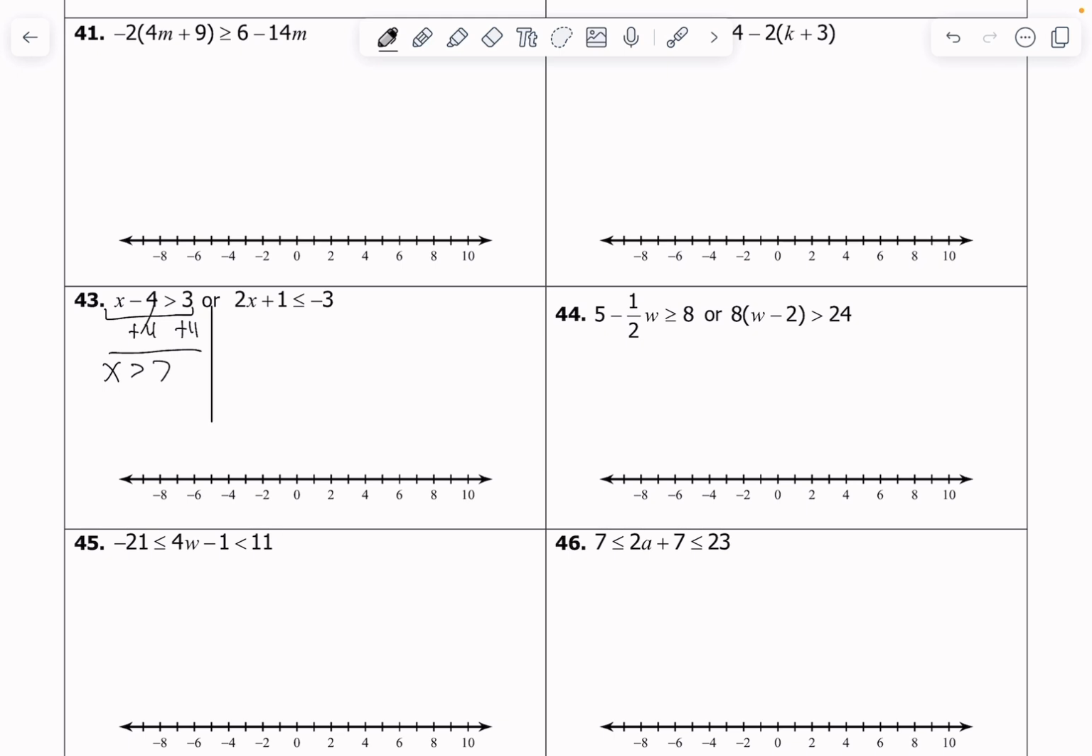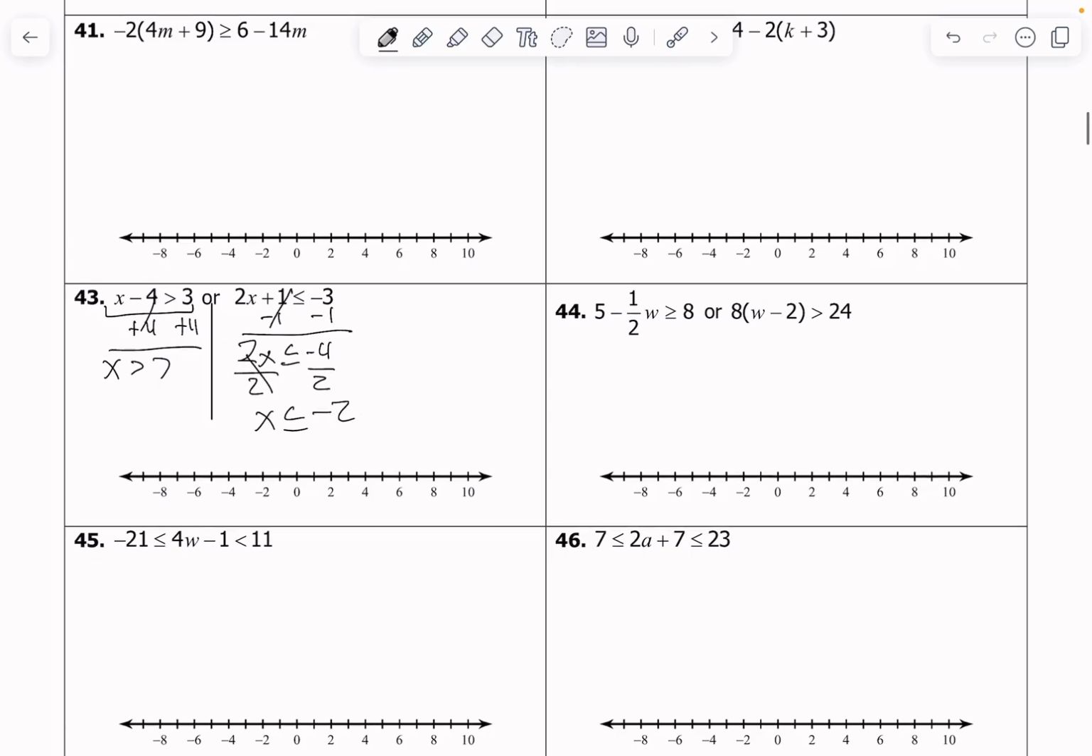And then to solve the other one, let's subtract 1. I get 2x is less than or equal to negative 4. Let's divide by 2. I get x is less than or equal to negative 2. So x has to be greater than 7, or x has to be less than or equal to negative 2. And for or inequalities, or compound inequalities, I know that both my arrows are going to be going in opposite directions. There's not going to be any real overlap, and there are going to be some numbers that actually won't work for this. So let's start by graphing. x is greater than 7, so I go to the point 7, and I'm actually going to put an open circle.